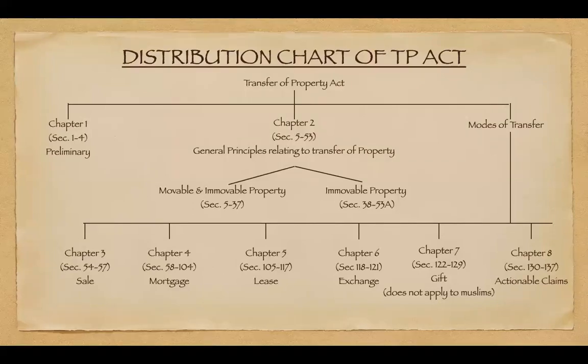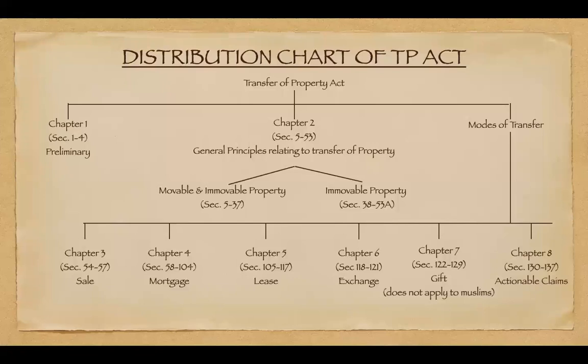Chapters 3 to 8, that is sections 54 to 137, discuss how the transfer is to be made, how immovable properties are to be transferred. Chapter 3 talks about transfer of property by means of sale, sections 54 to 57. Chapter 4 deals with transfer by means of mortgage, sections 58 to 104.